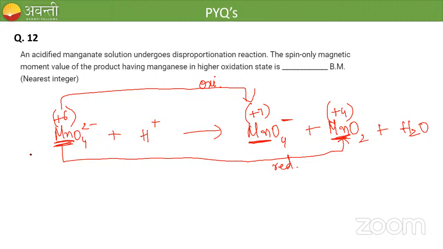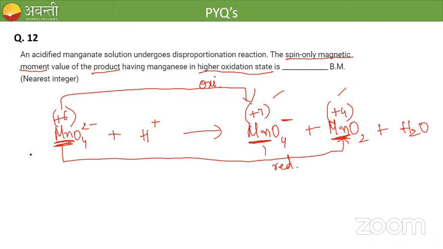We have to find the spin-only magnetic moment value of the product. We have two products, and we have to look for the product having manganese in its highest oxidation state. Which compound is that, the first or the second? +7 is the highest oxidation state, no?